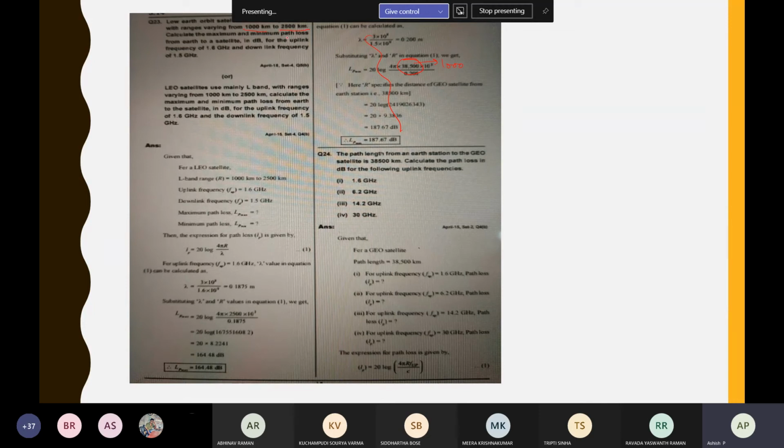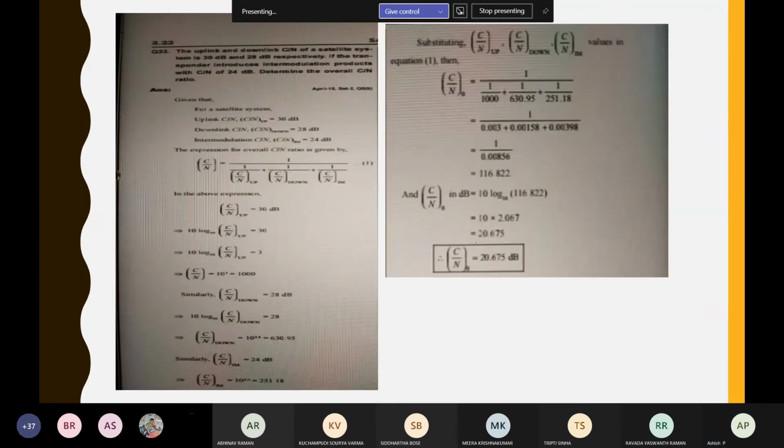It will lead to the maximum path loss. So both those values are being evaluated here. What is the minimum path loss and what is the maximum path loss? Okay. So here somehow suddenly it has used 38,000, but you use only 1,000 kilometers. Okay. And what is the path loss at different frequencies? Okay. So then this is the overall thing.